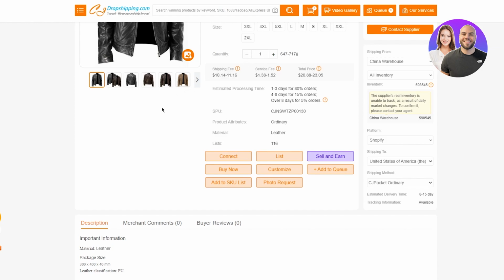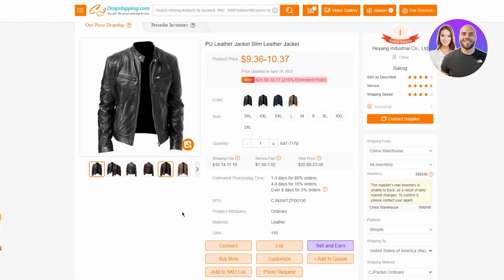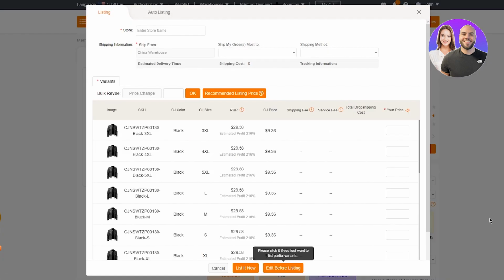We can also see the estimated processing time it's going to give us. So it could be 1 to 3 days, 4 to 8 days, over 8 days, and all that. And you get the product attributes. So pretty great and amazing stuff. You can go ahead and click on list now so you can list the item directly. So I'm going to click on list.